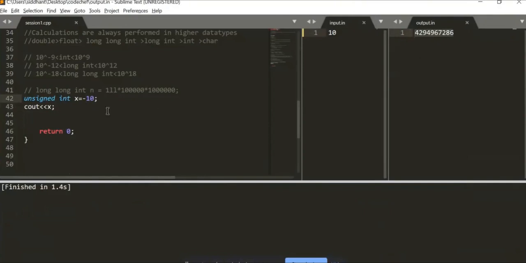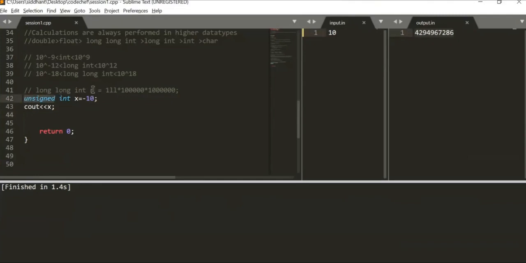Now, overflow is a very interesting concept. Many a times you have all the logic sorted out, you have done the whole coding, you have written all the algorithms, but you get this overflow, and since this number is written, there is no error over here, as you can see. So you are like, okay, I have written the whole thing, there is no error, I'm getting some value, but that value is bizarre. It doesn't match up with what I have, and it is some very big, bizarre value, when I was supposed to have minus 10 over here, but I'm not getting it. So that is because of the overflow.